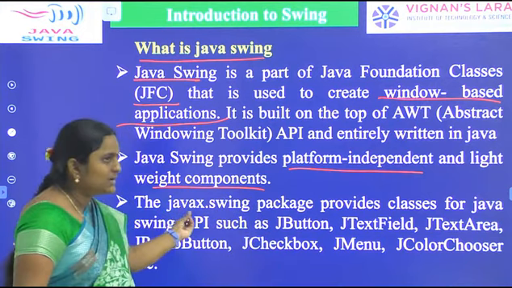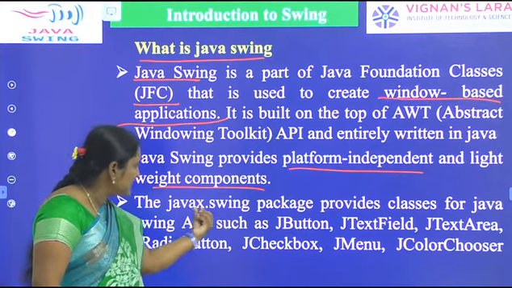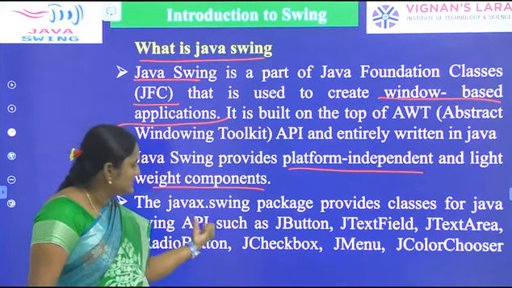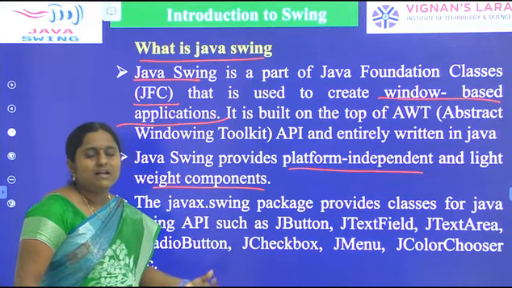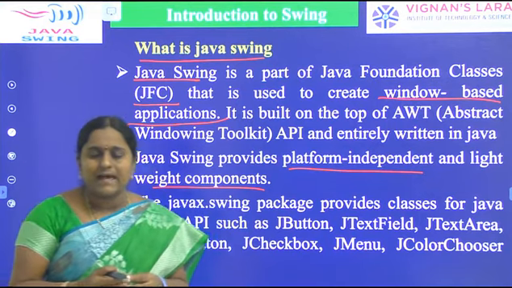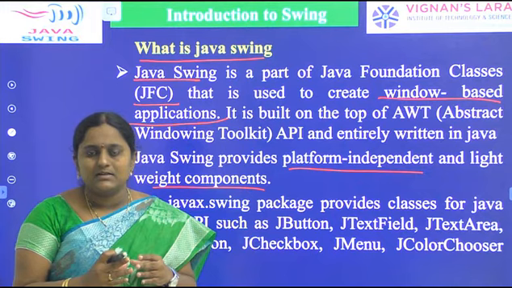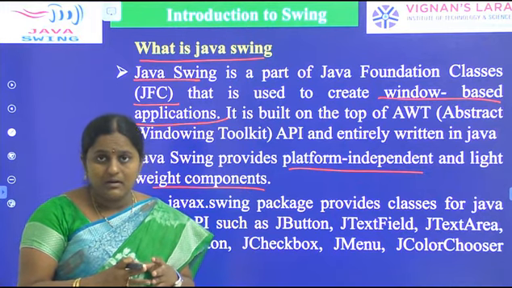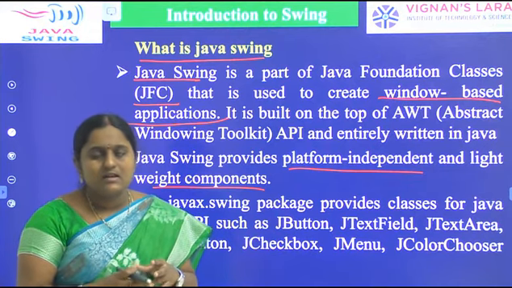In Java, Swing is a class. That class is present in the javax.swing package. Here x means extension. Javax is the parent package and swing is the child package. The Swing package provides a number of classes like text field, text area, progress bar, JTable, color chooser, label, window, and panel.